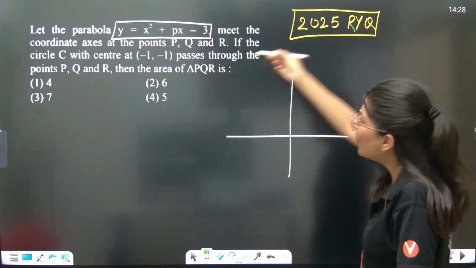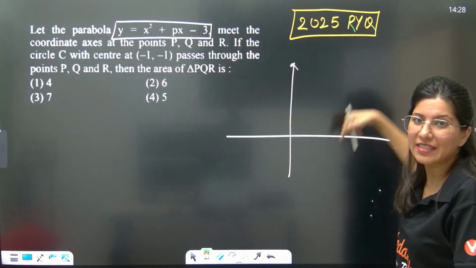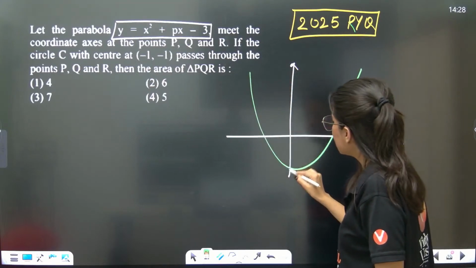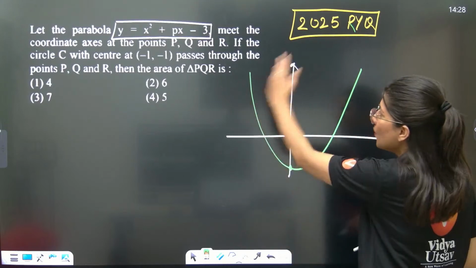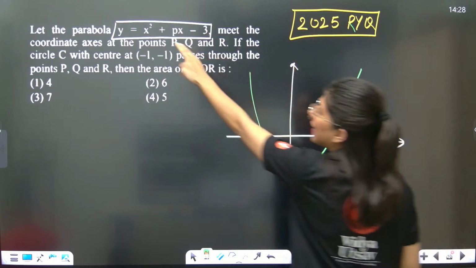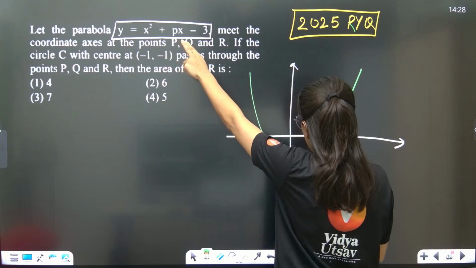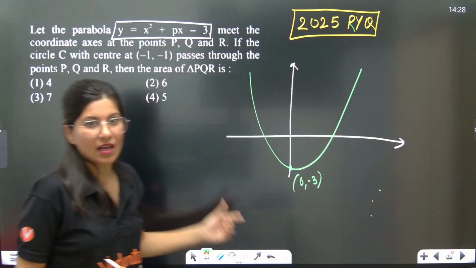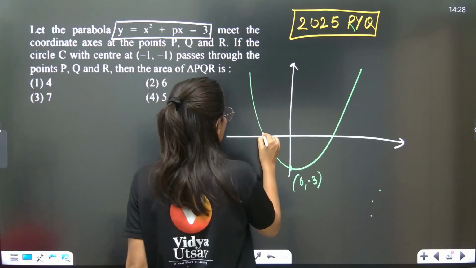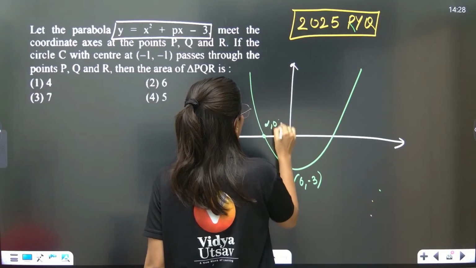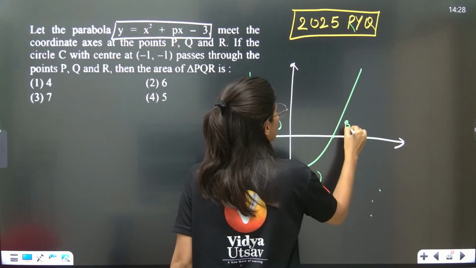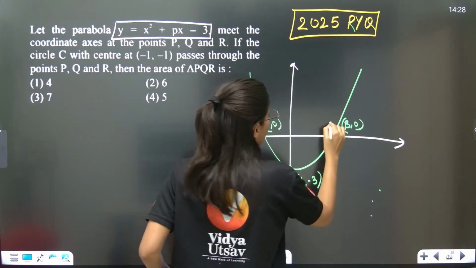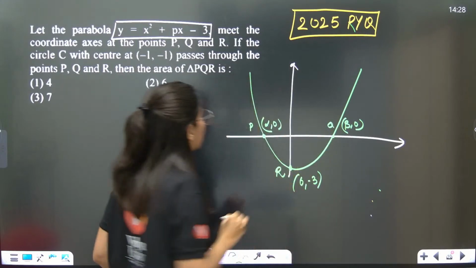Obviously this is an upward facing parabola, so this is how the parabola will look. This is the y axis, so you have to put x = 0. So (0, −3) is the coordinate on the y axis. And on the x axis, let me assume the points are (α, 0) and (β, 0). So these are your P, Q and R. These are the 3 points.